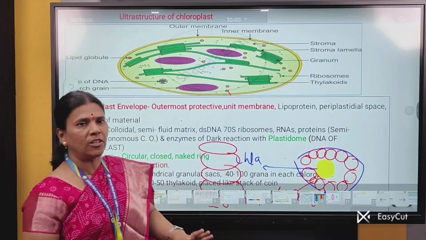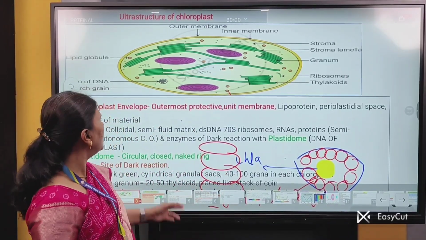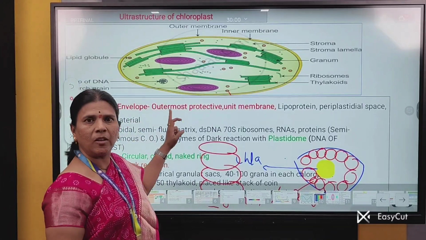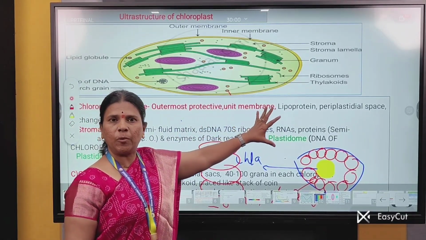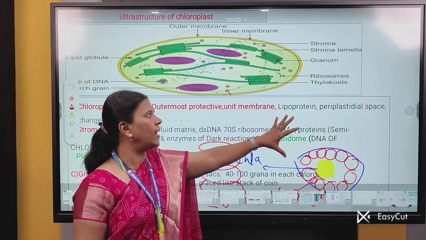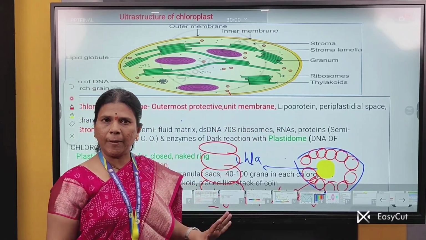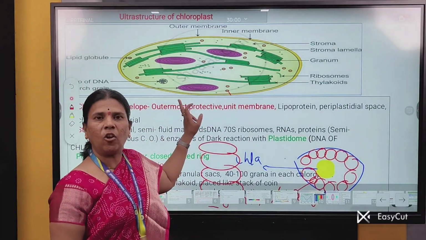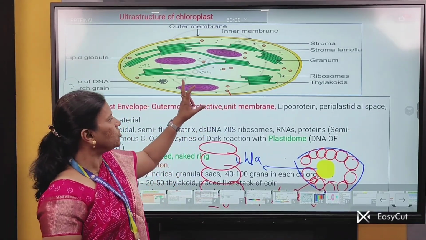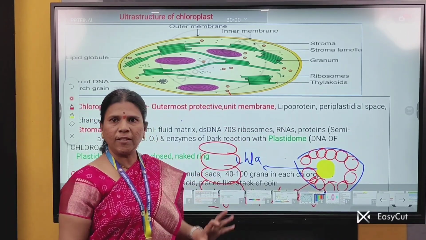Thus, we have studied the ultrastructure of chloroplast, in which chloroplast mainly shows the outermost layer which is called the chloroplast envelope, which is a unit membrane, meaning it is lipoproteinous in nature, that is, it consists of lipids and proteins. It is smooth, and it is a selectively permeable membrane. Then the next part is the stroma. Yes, it is the site of dark reaction in which plastidome, 70S type of DNA, RNA and proteins are present.